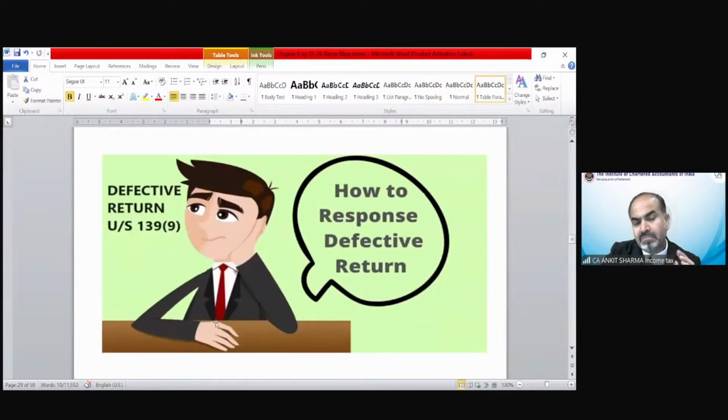Now the next topic is defective return. And after defective return, we have the transparency provisions of submission of PAN number, Aadhaar and PAN linkage. That is a completely theoretical provision, and the TRP provisions also. So I guess we need to take a break. Let me see if there is any query. After that, we will take a short break.